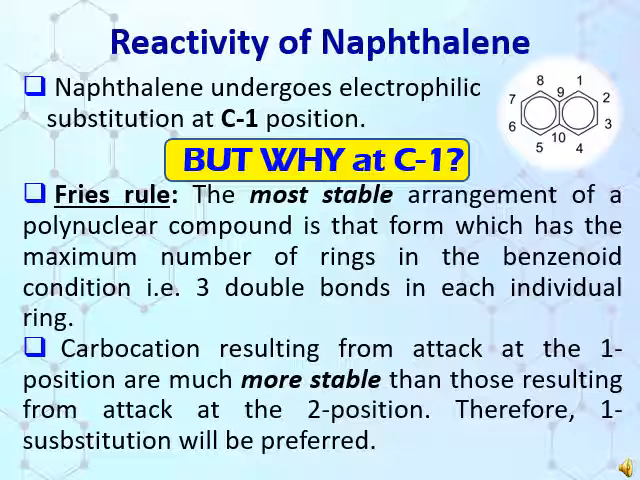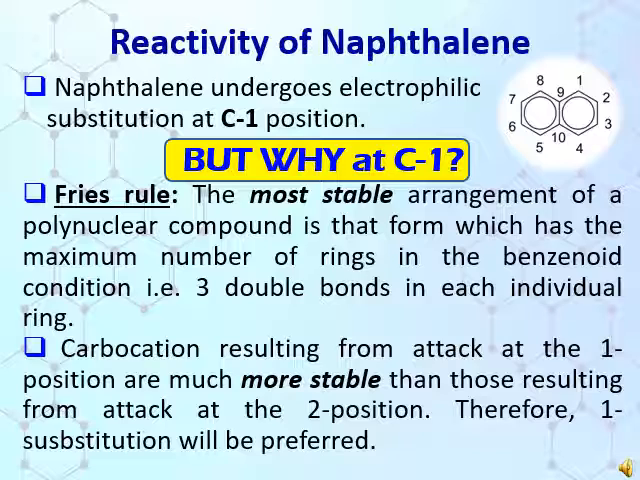Before going to start chemical properties of naphthalene, we must know the reactivity of naphthalene. So naphthalene undergoes electrophilic substitution at C1 position. The question is, why at C1 only? So according to Fries rule, the most stable arrangement of a polynuclear compound is that form which has the maximum number of the rings in the benzenoid condition. That is, 3 double bonds in each individual ring.